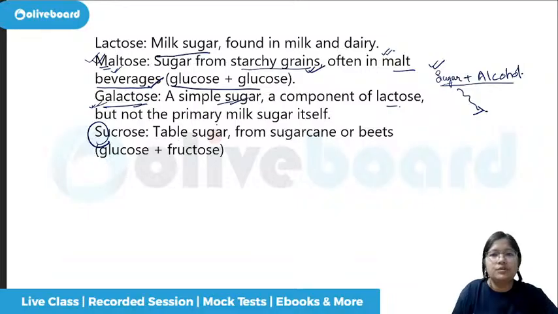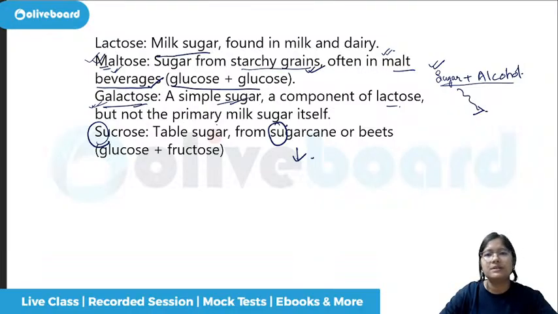S for sucrose, S for sugarcane. So if we know that sugarcane has the sucrose, that means beet is also used to make sugar. So beet will also have the sucrose. Common table sugar also has the sucrose, and that is also made from sugarcane only in case of India. Then the brown colored sugar, some are made from beet as well.